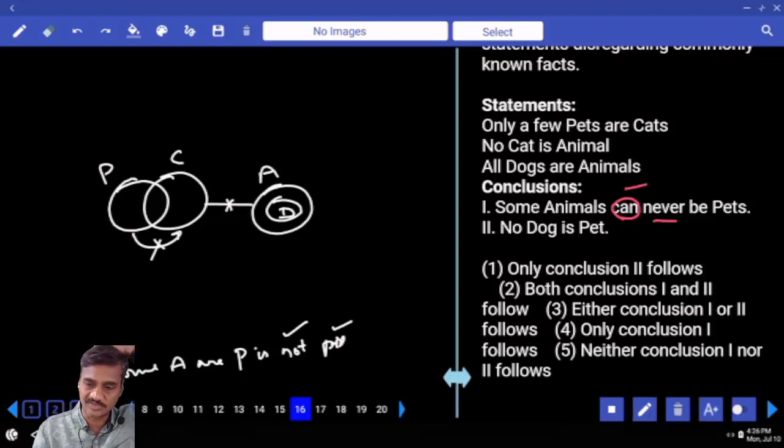And here it is claiming that some animals cannot be pets. Is it possible or not? Now here again we are proving some animals can be pets or not. Is there a chance of some animals being pets? Yes, there is a possibility. As some animals are pets here, hence this claims that it is not at all possible. And for me it is possible. And the claim that it is not possible is false.